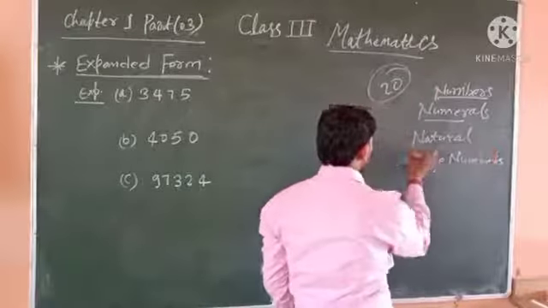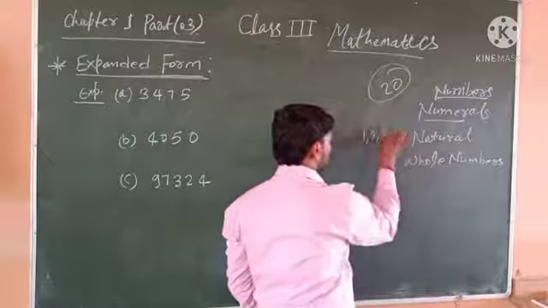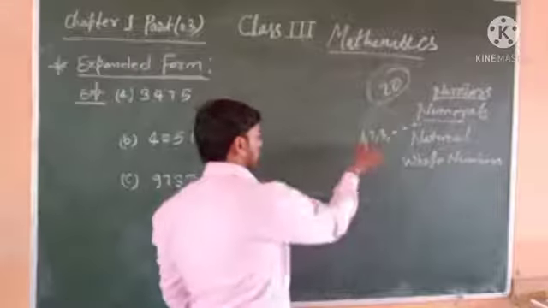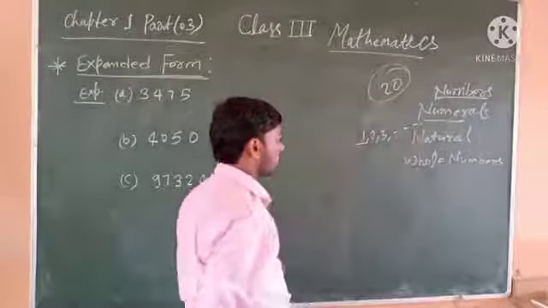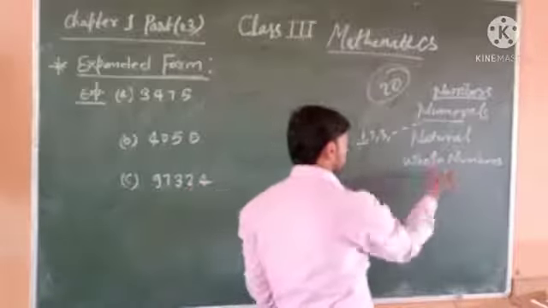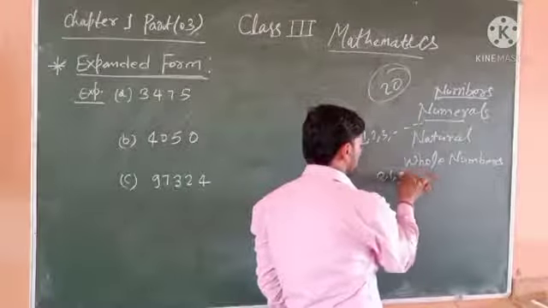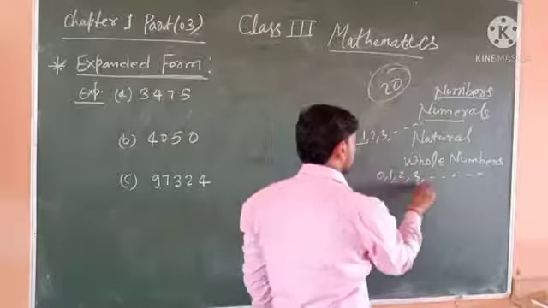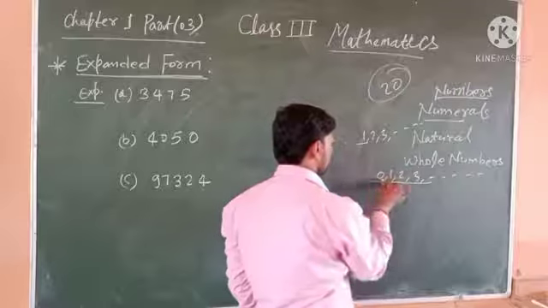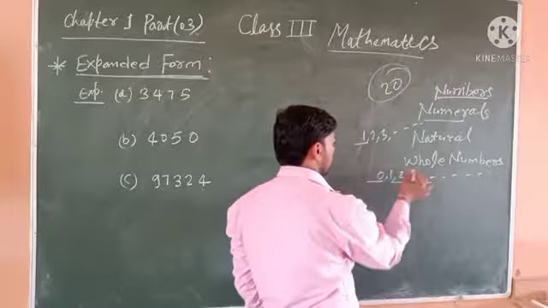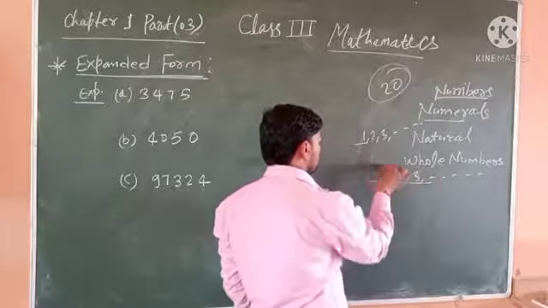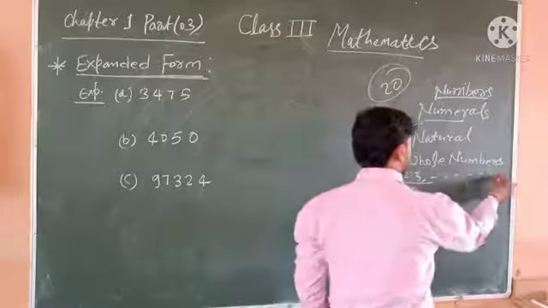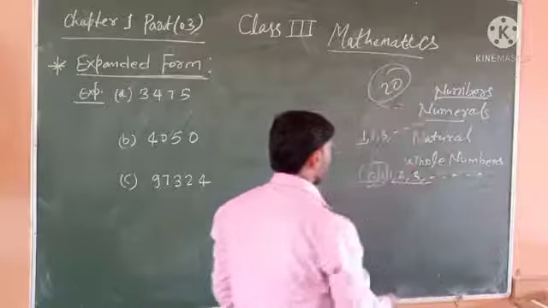Natural numbers: all counting numbers are called natural numbers. The smallest natural number is 1 and there is no greatest natural number. Whole numbers 0, 1, 2, 3, and so on: all counting numbers together with 0 are called whole numbers. 0 is the smallest whole number and there is no greatest whole number.